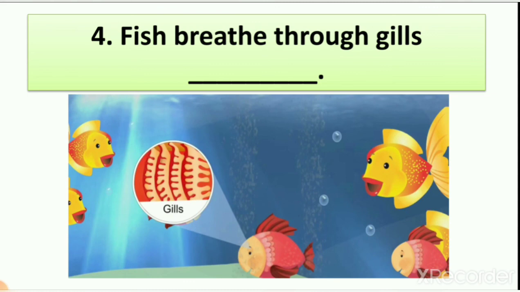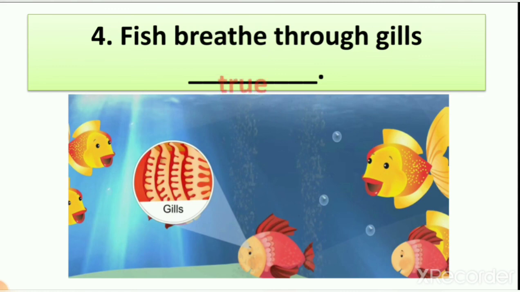So here you can see the picture of a fish and you can understand that fish breathe through gills. So these gills, you can see here the small holes on the body of the fish, and through this, fish can breathe. So fish breathe through gills. Is it right or wrong?